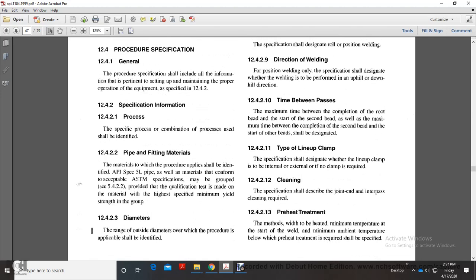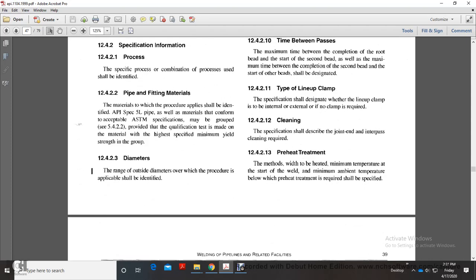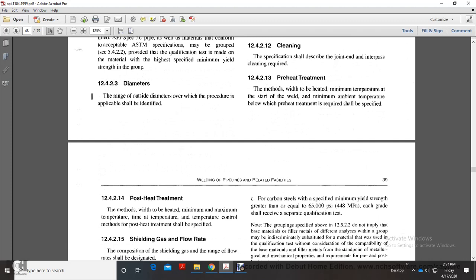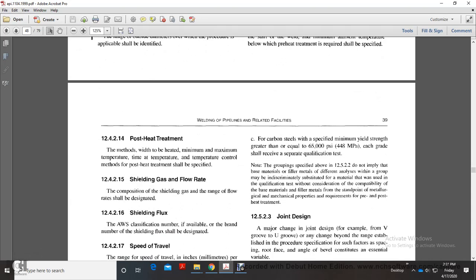12.4.2.13 Preheat treatment. The methods by which the joint will be heated, with minimum temperature to start the weld, shall be specified. The minimum ambient temperature below which preheat is required shall be specified. Post weld heat treatment: the methods, minimum and maximum temperature, and the temperature control methods shall be specified.